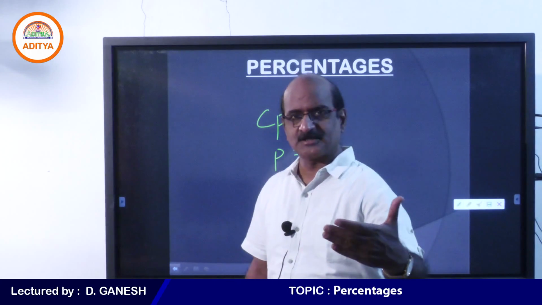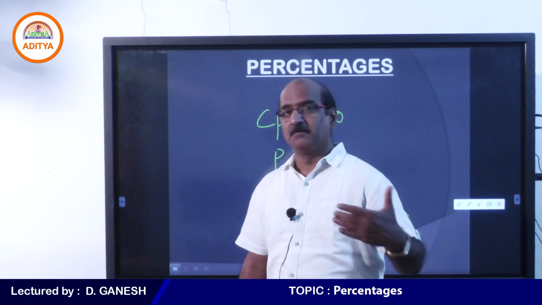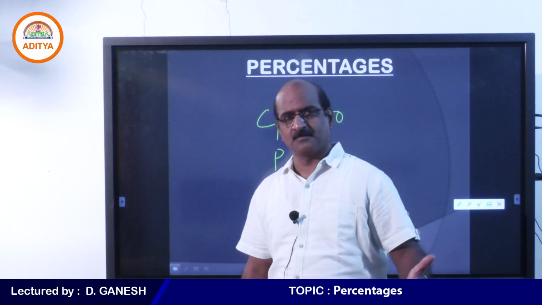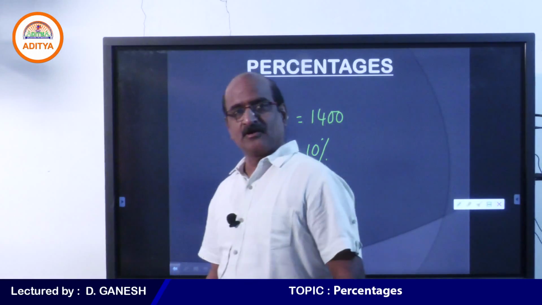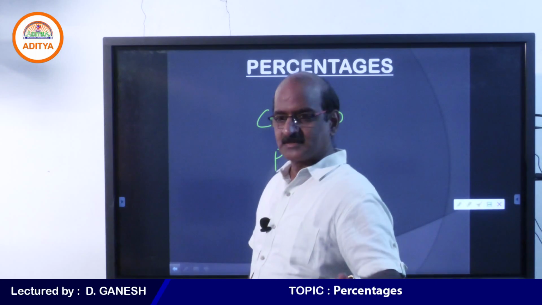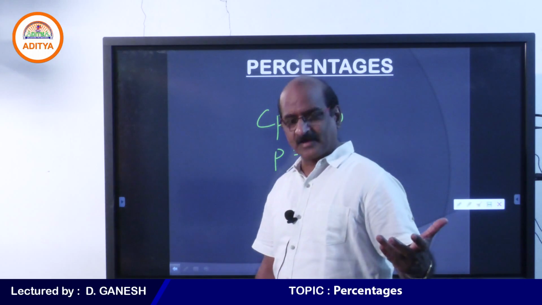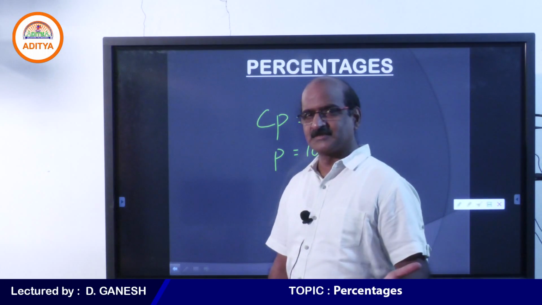An article which is bought for 1400 is sold at a profit of 10%. What should be the selling price? Do some calculations, let me see how you are doing this.